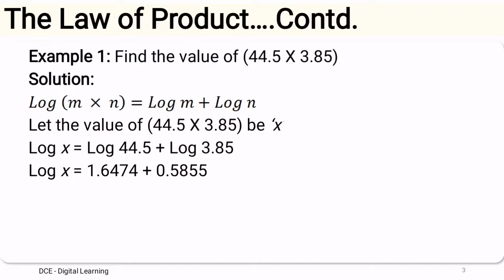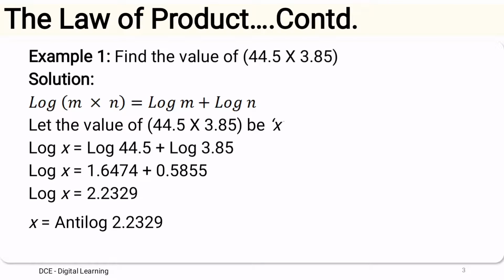1.6474. Here the number is more than 1, that means the characteristic is positive and it is 1 less than the number of integral digits. So 2 digits minus 1, 1. Similarly for 3.85, 3 is the integral digit, so only one integral digit minus 1, 0 is the characteristic. So 1.6474 plus 0.5855. If you add these log values together, the final answer is 2.2329.